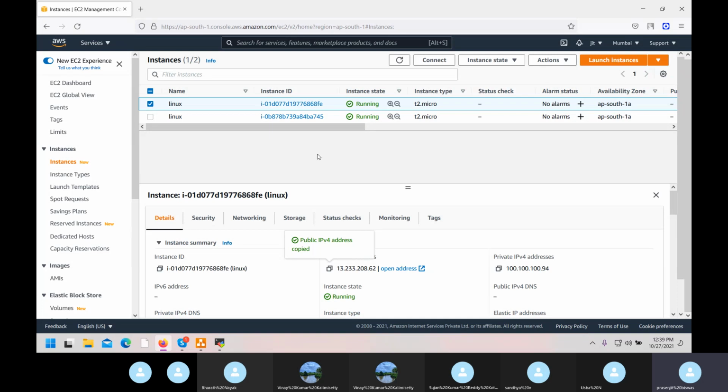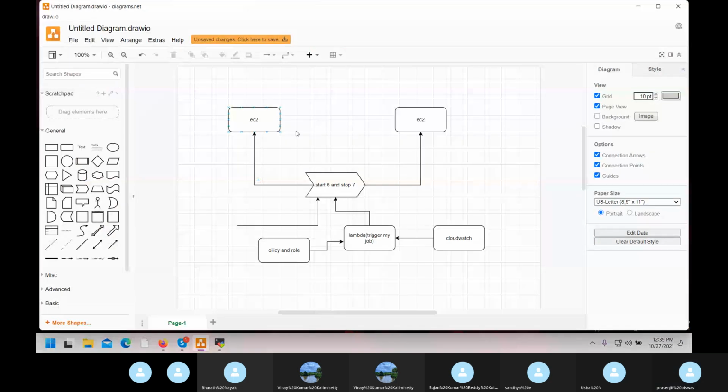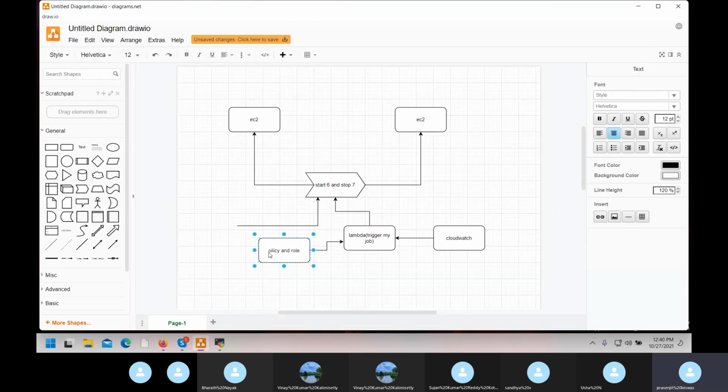The homework is easy. For me it is easy, for you also it is easy. Not to worry. So two instances are created, and these two tasks are done. I am not launching the web page now. Now I have to trigger this job, but before triggering this job, you have to create this policy, what I have written here.